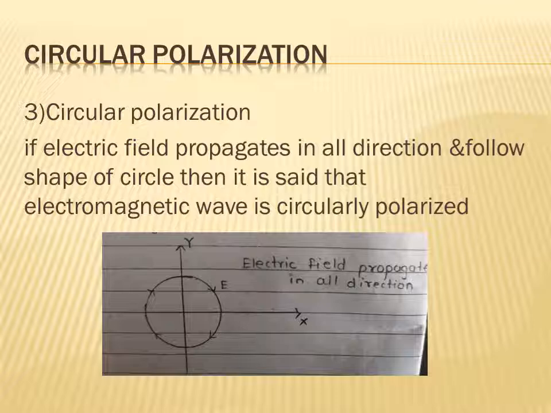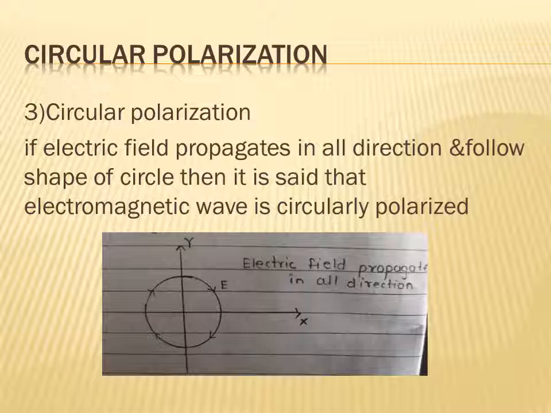Okay, next point is the polarization. What is the polarization? The direction of electric field in the electromagnetic wave is called polarization. This polarization is divided into three types: linear, which is divided into two.